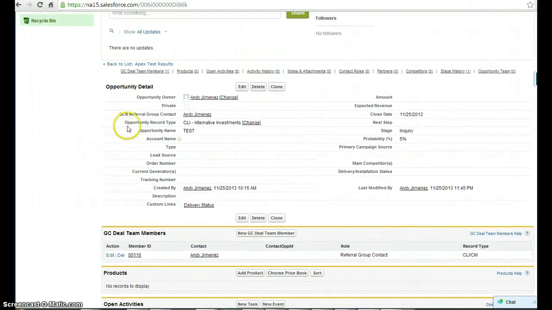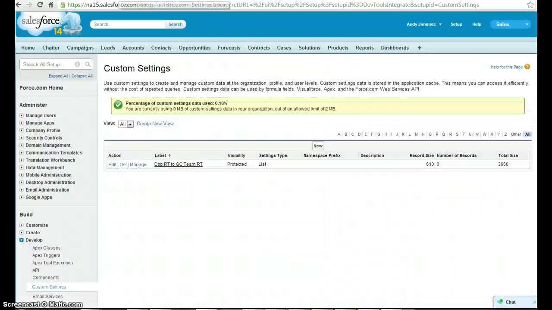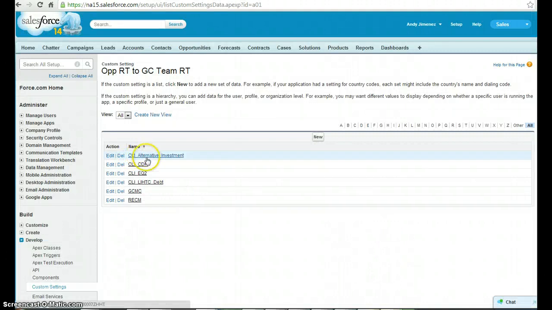As far as the mapping between opportunity record type and the resultant GC deal team member record type, I created a custom setting for that, and so it's basically a name value pair. So opportunity record type to GC team record type. If we look at the values in there, and look at, for example, one of these records,